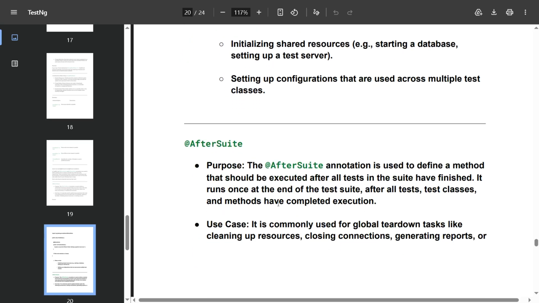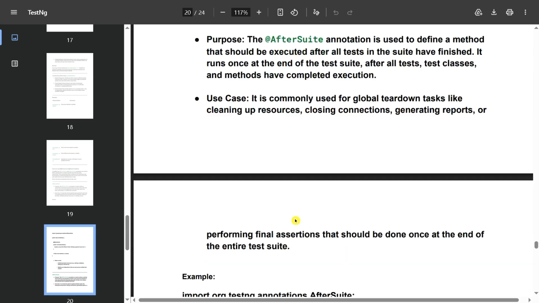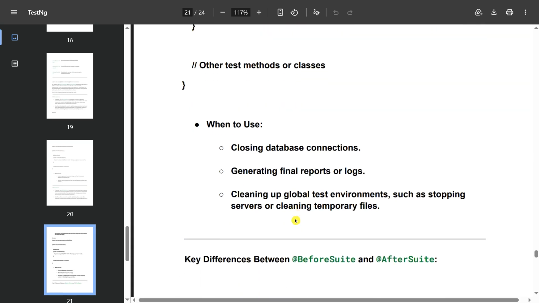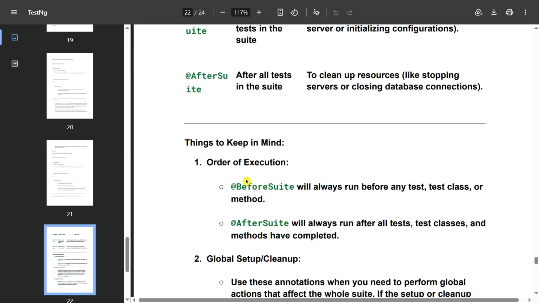After suite: the AfterSuite annotation is used to define a method that should be executed after all tests in the suite have finished. It runs once at the end of the test suite, after all the test classes and methods have completed execution. Use cases: it is commonly used for global teardown tasks like cleaning up resources, closing connections, gathering reports, or more. Key difference between BeforeSuite and AfterSuite, you can see here.